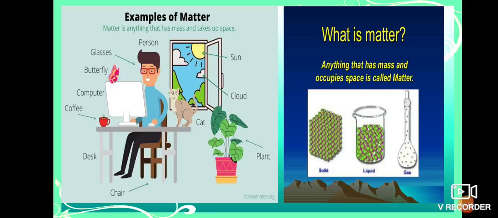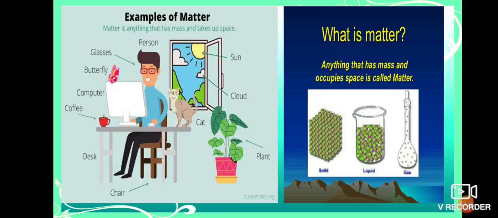And we also discussed the types of mixtures or solutions related to this matter, and how the mixtures are separated with different techniques were also learned in the previous classes. So all these things are related to matter.